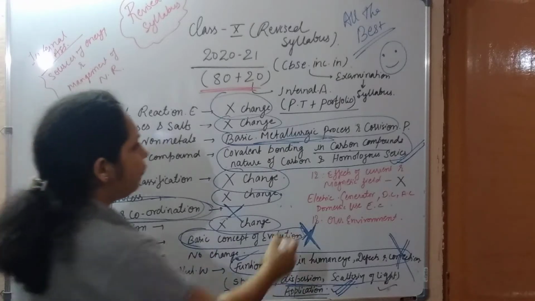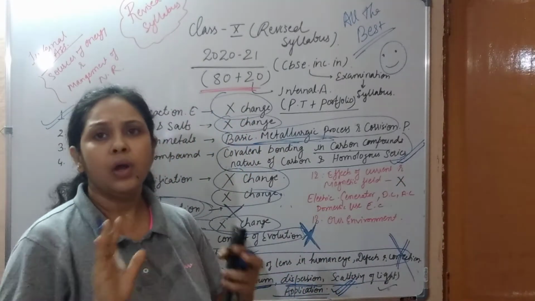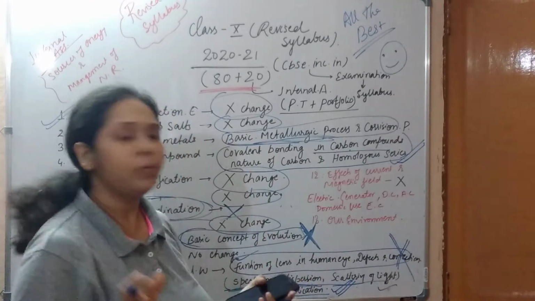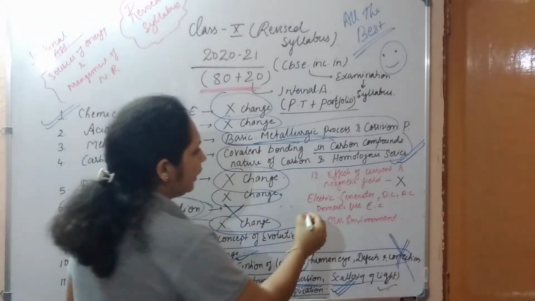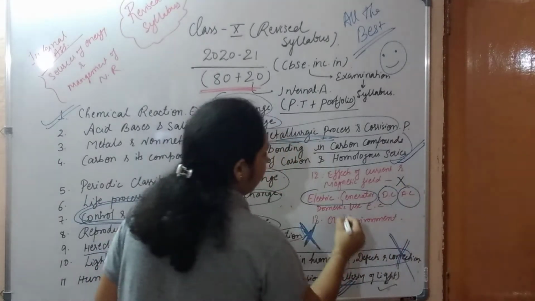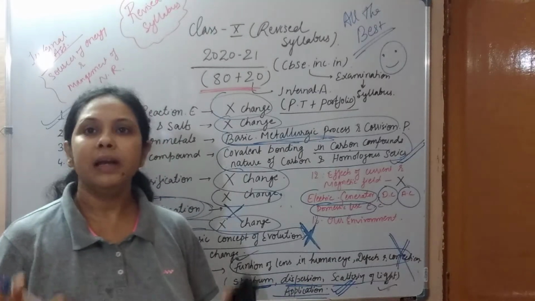Next one is effects of current and magnetic field. Almost everything is there. Not many topics are eliminated. Only the electric generator, direct current, alternating current and domestic use of electric circuits, these topics got eliminated.